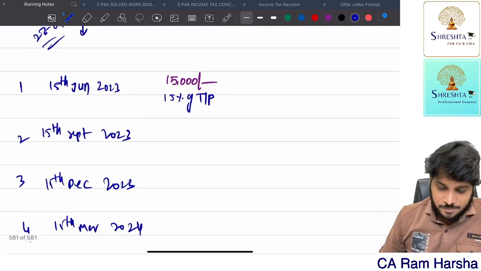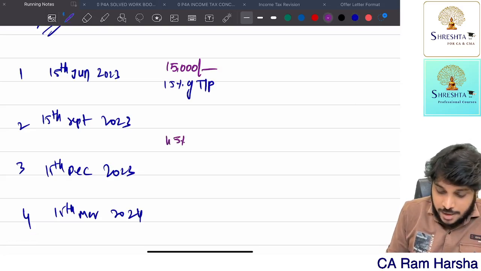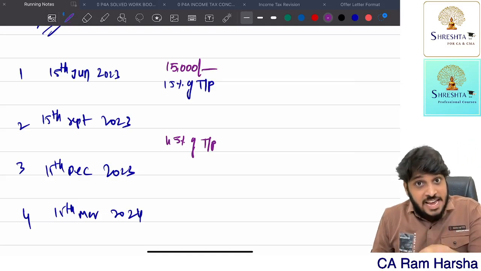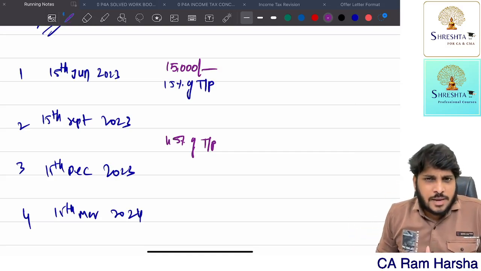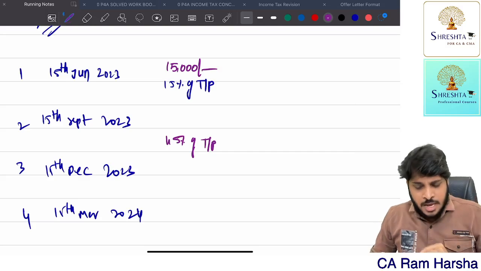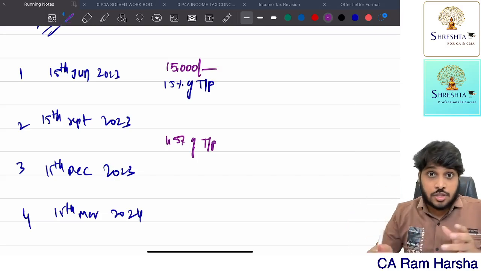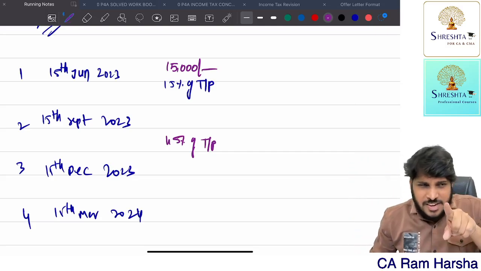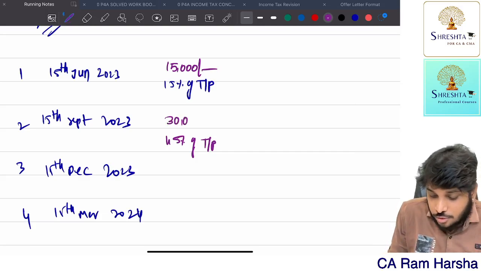By 15th September, you should be paying 45% of the tax payable. So 45% of the tax payable means, let us assume in the first installment he already paid 15,000. Second installment, total tax payable 1 lakh, 45% means 45,000 should have been paid. Sir, out of 45%, 15,000 I already paid, sir. Still how much you should be paying? 30,000 you should be paying.